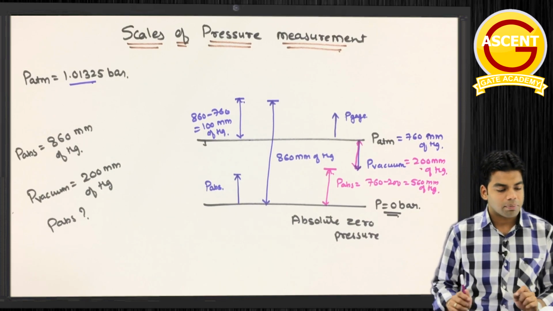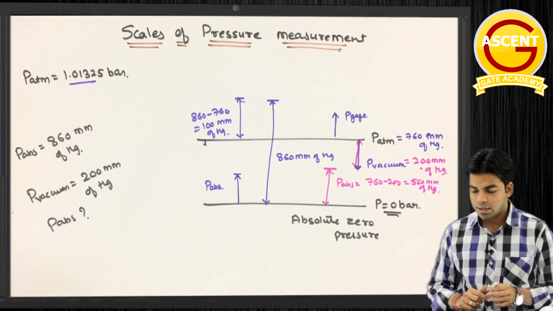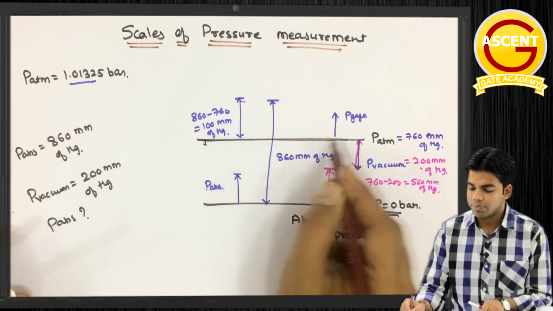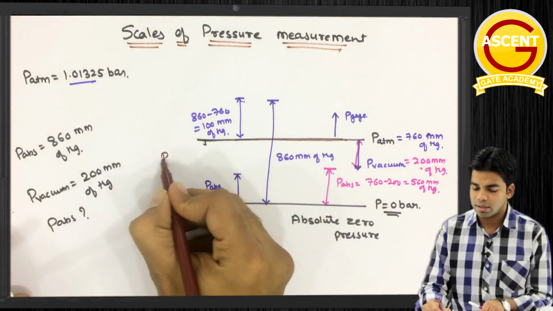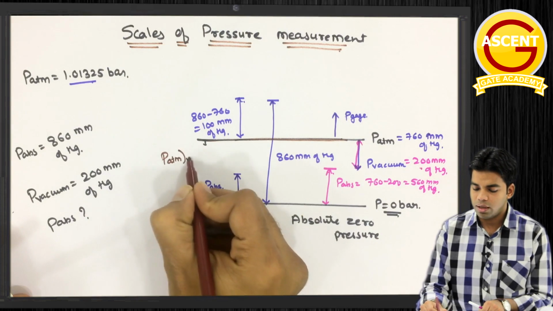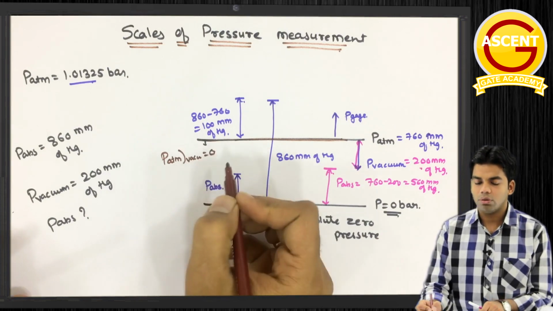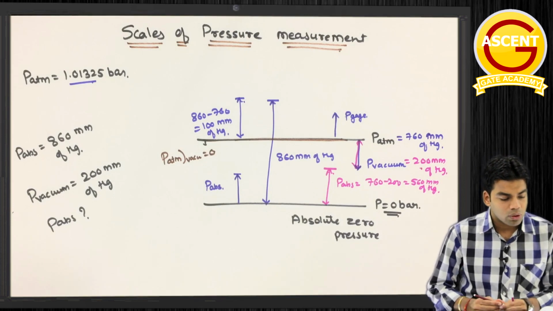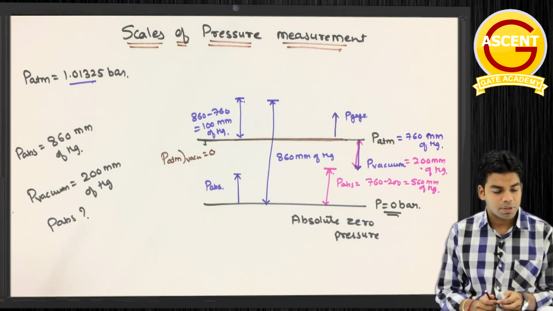Next, the local atmospheric pressure is zero on the gauge scale. As I told you, the local atmospheric pressure on the gauge scale will be taken as zero. That means P atmosphere vacuum is equal to 0, because this is our datum line. Next, pressure with respect to local atmospheric pressure is called gauge pressure.